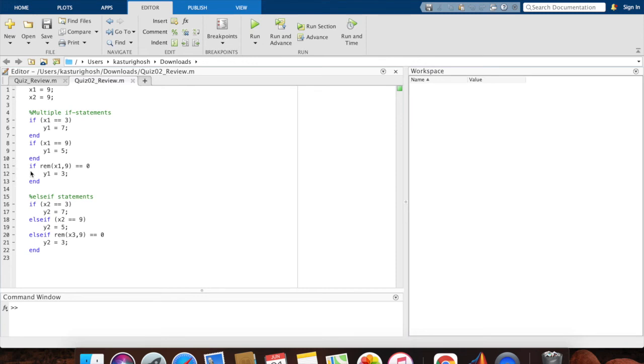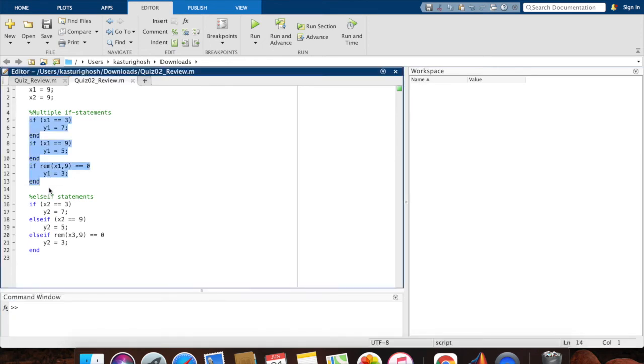Now the loop moves on to the next if statement. Here rem x1 comma 9 is also true because 9 is divisible by 9. So now y1 is equal to 3. This y1 value gets overwritten. It was 5 in the previous line, but now it's 3. So in this particular sequence of statements, my y1 value is going to end up being 3. However, if I write my code like this, if I use if else if statements, for the first one, x2 equal to 3, that's not true.